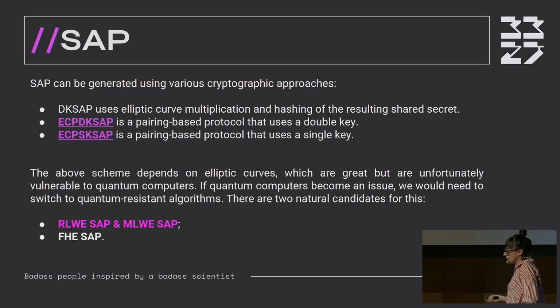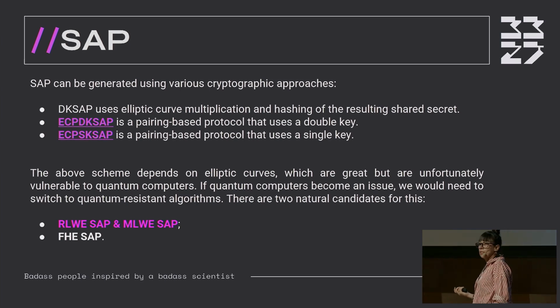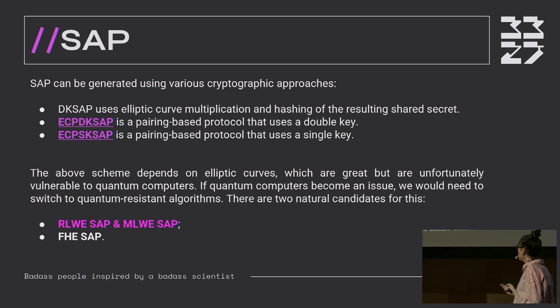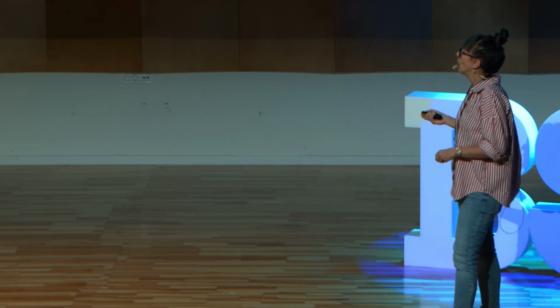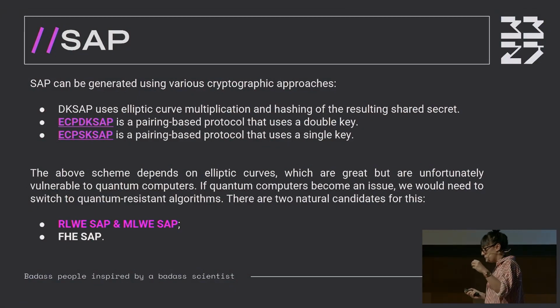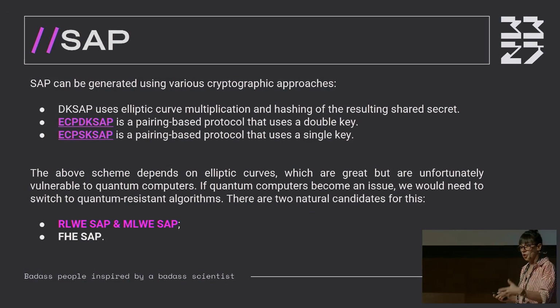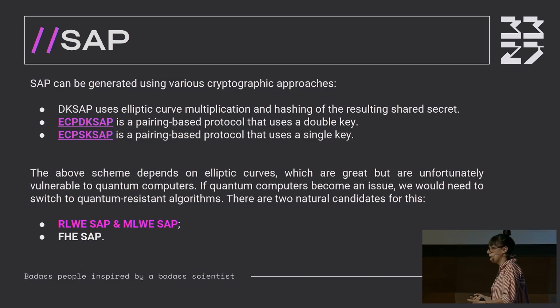And there are different ways to achieve this. We can use different cryptographic methods. Probably the most known one is this dual key stealth address protocol. Dual key stealth address protocol uses Diffie-Hellman approach. So you need to calculate shared key. So in this protocol, we are using multiplying scalars with a point on elliptic curve, and we have hashing in order to obtain the address, okay?